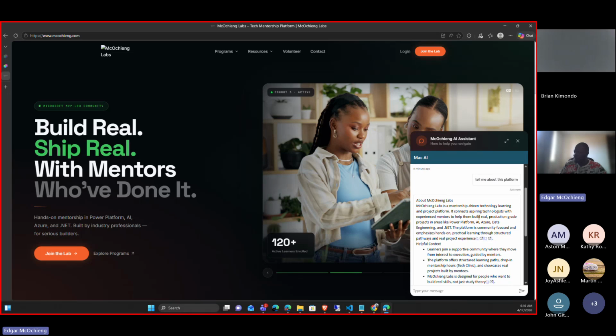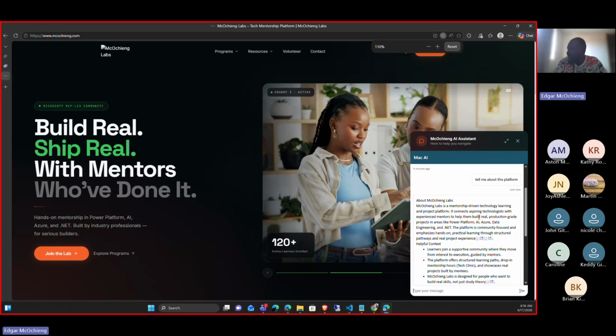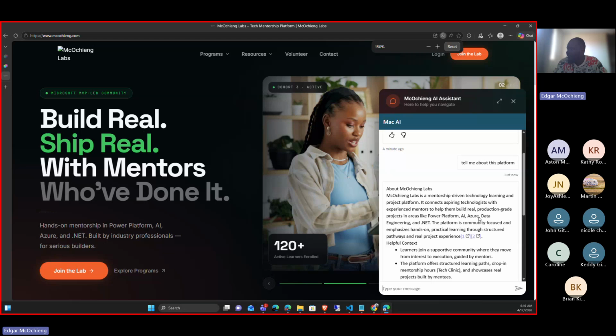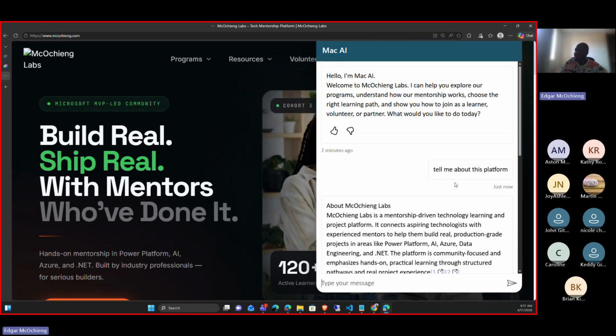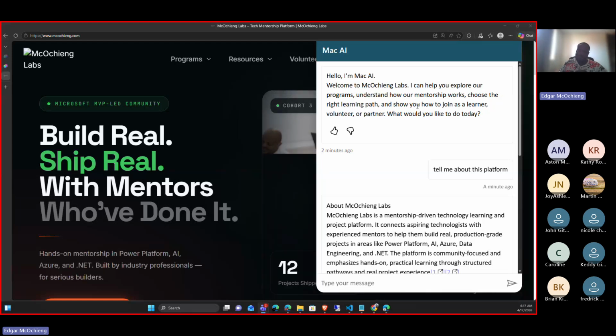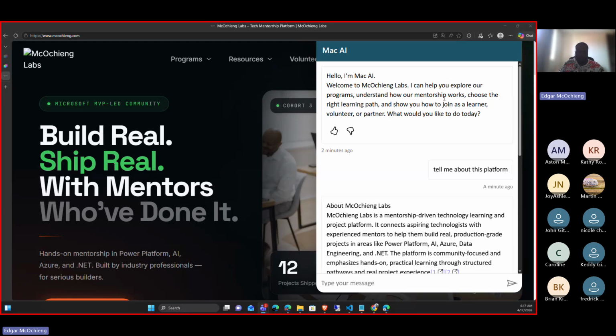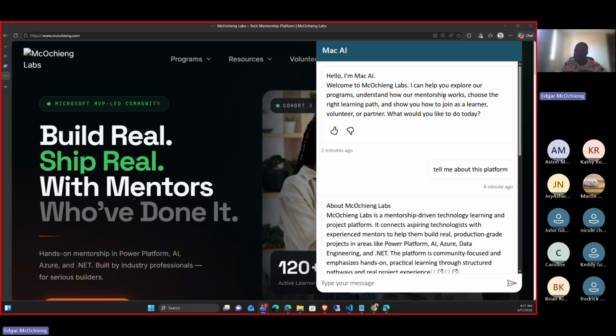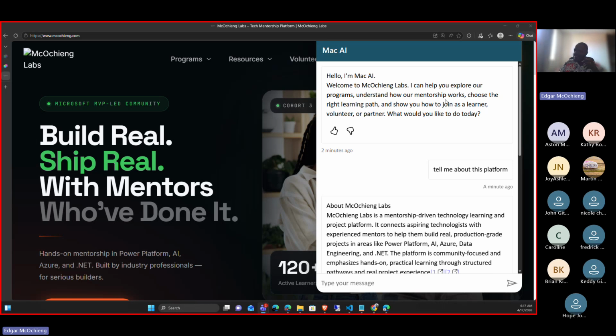Let me try to increase my screen. Hopefully you can see. Now, this is how our Mac AI is doing. You see, it has been integrated with our system, which means it fully understands whatever is happening inside our platform. It begins with a simple hello, welcome to Makocheng Lives. I'm here to explore the programs, help our users understand the mentorship programs, help to choose the learning paths, and how to start or volunteer with us.